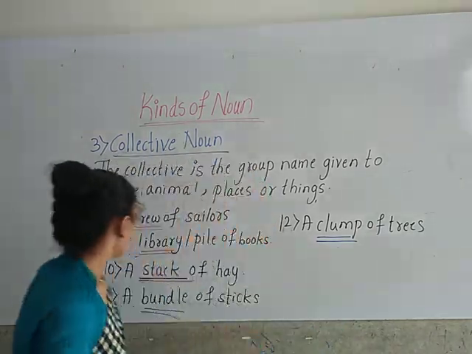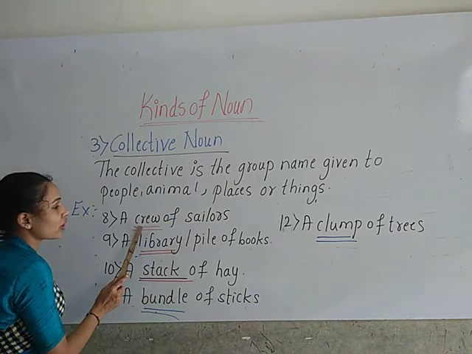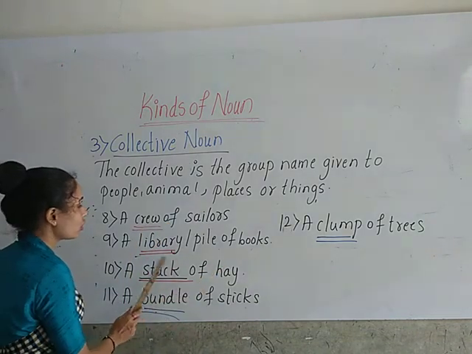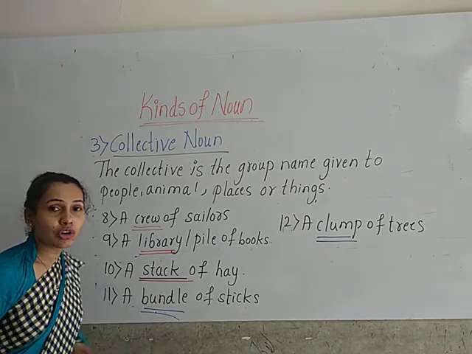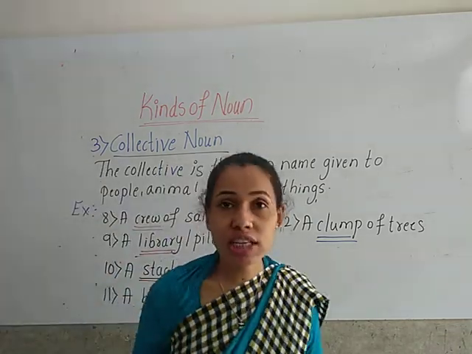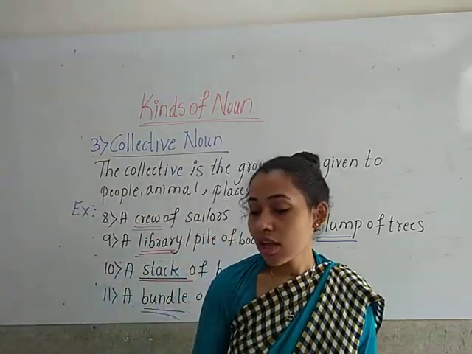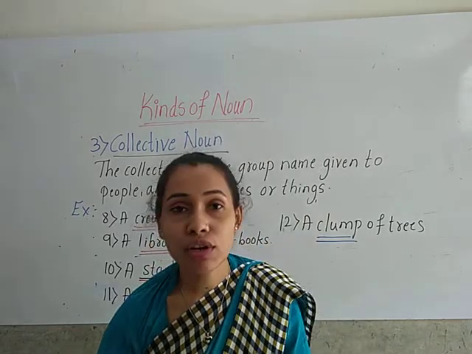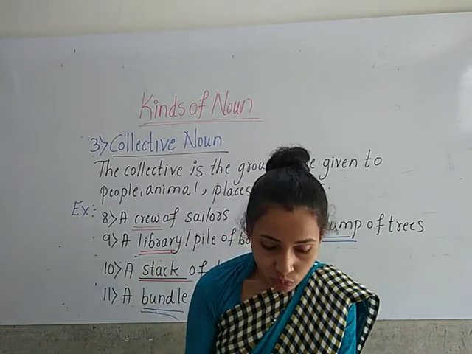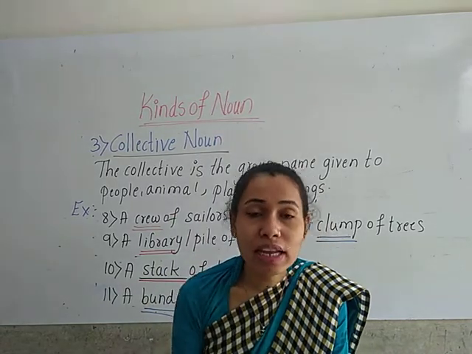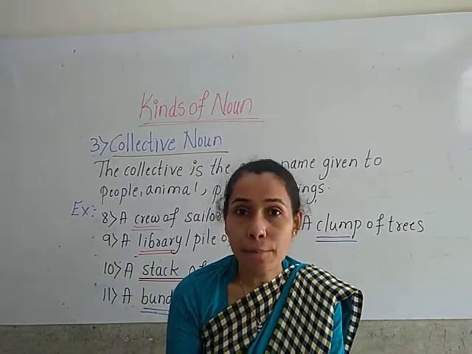Okay. For the sailors' group, crew. For the books' group, library. For the hay group, stack. For the sticks' group, bundle. So these are the collective nouns which are given to a group of animals, birds, things, places and persons.